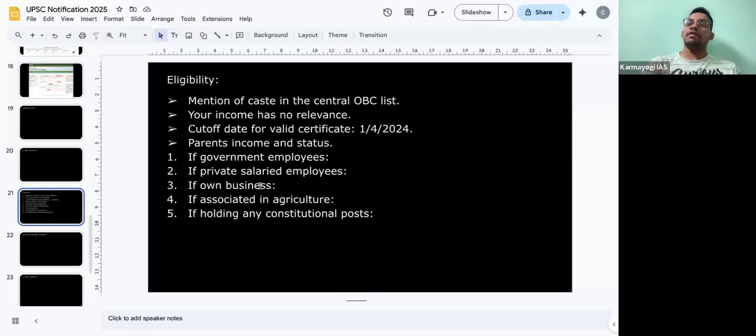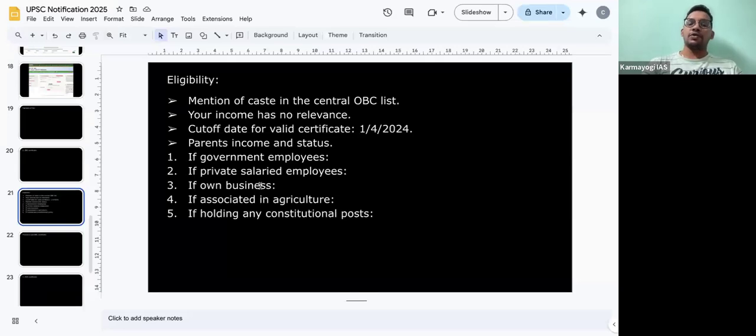Only if it is salary, and if any other income, like property or rent, is less than 8 lakh, you can avail. But if other income beyond salary goes beyond 8 lakh, then you are not allowed to take the reservation, right? And if one of your parents owns a business, then whatever the income above 8 lakhs, you are not eligible, right?